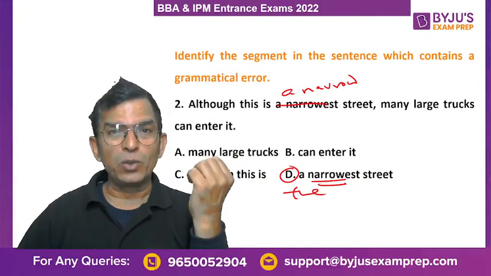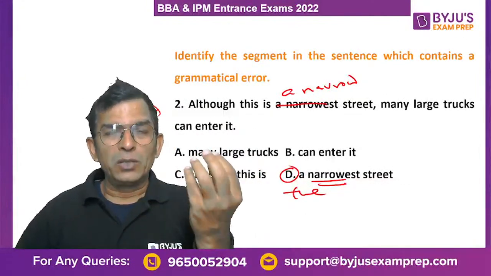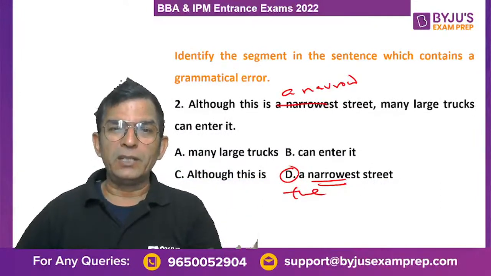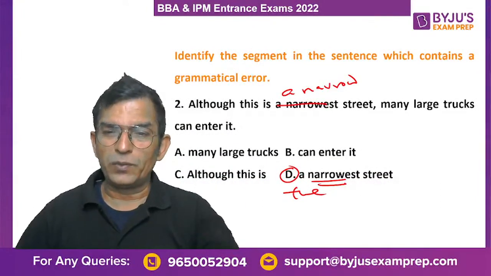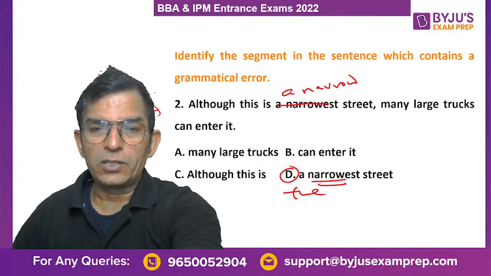When we are referring to a group, and within the group you want to talk about the highest degree of something, then we write the narrowest. ठीक है. नहीं तो फिर तो लिखेंगे ही नहीं. Now come to the next one. Come to the next question.